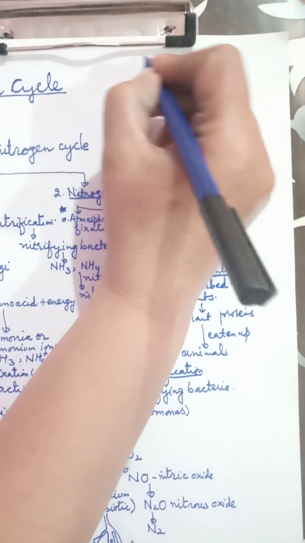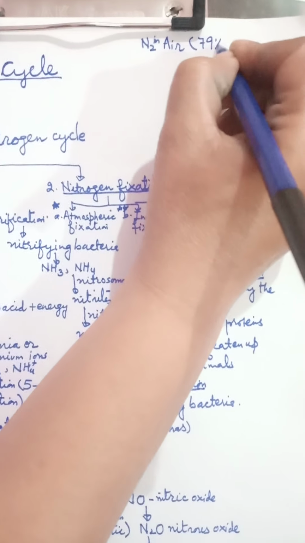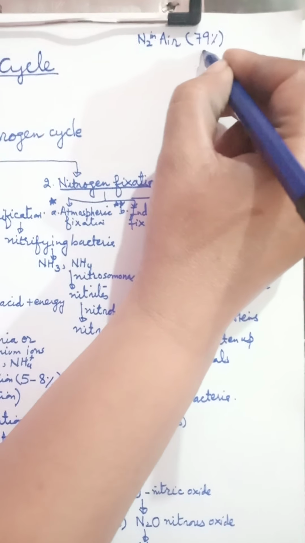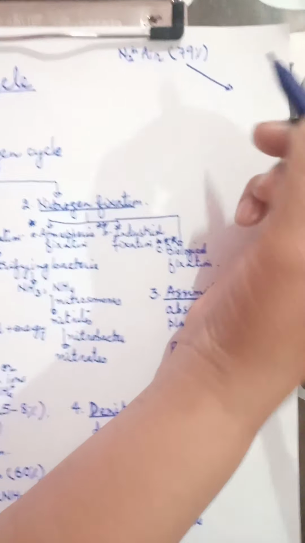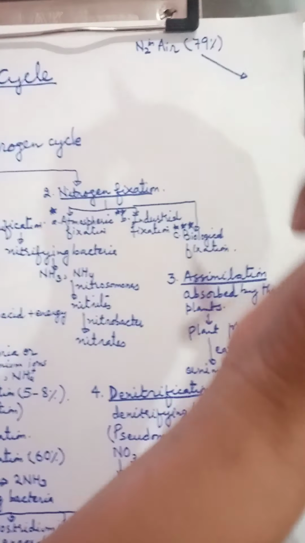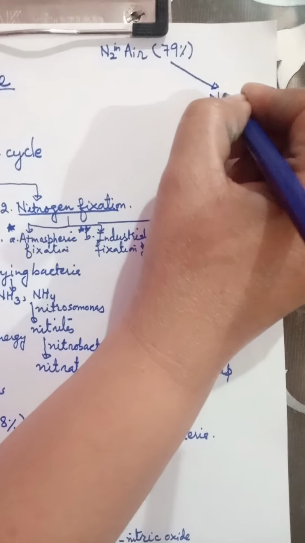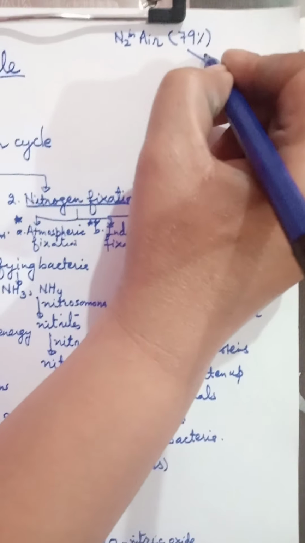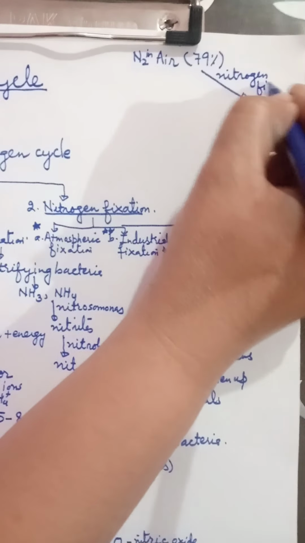Now let me explain it with the help of a simple cycle. Nitrogen in air is 79%. This nitrogen is fixed into the soil by different ways, as I already explained: industrial fixation, atmospheric fixation, and biological fixation, and it gets changed into nitrates. So this step is called nitrogen fixation.